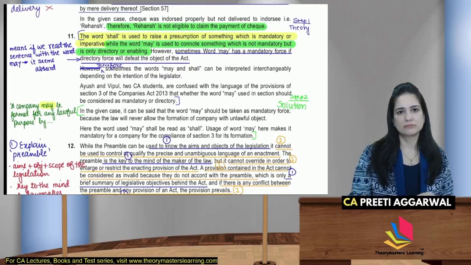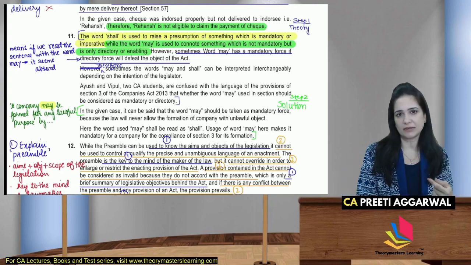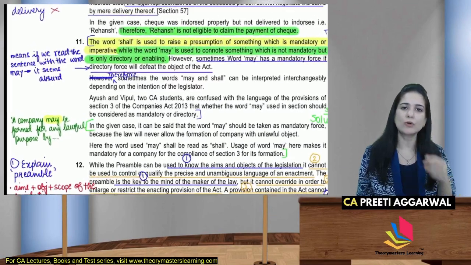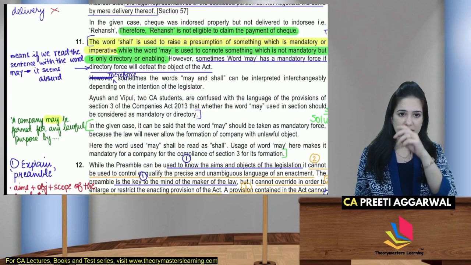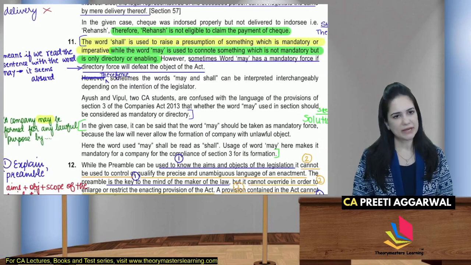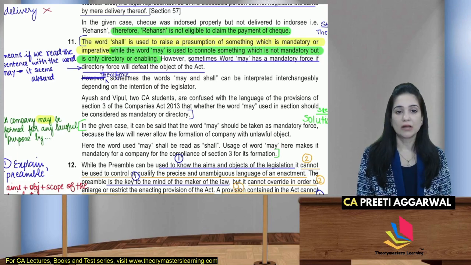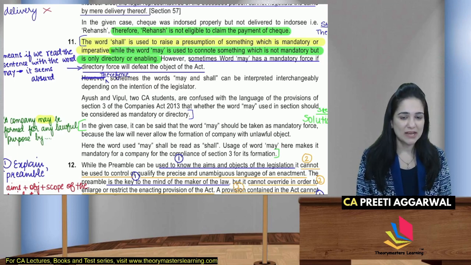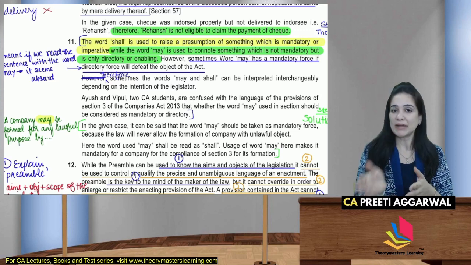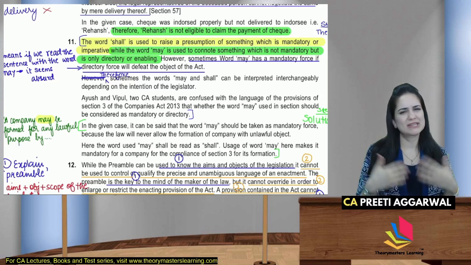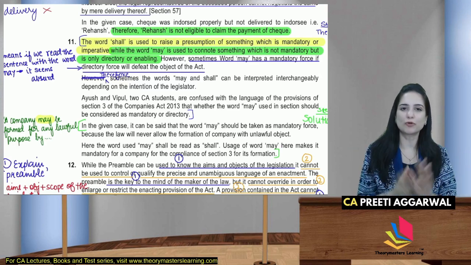The word shall raises a presumption that it is mandatory. It is imperative, मतलब वो तो करना ही है, वो तो फॉलो करना ही है. But the word may, it is not mandatory, it's just discretionary, optional. But sometimes may has a mandatory force. Because अगर हमने उसको as discretionary ले लिया, it will defeat the provisions of act.